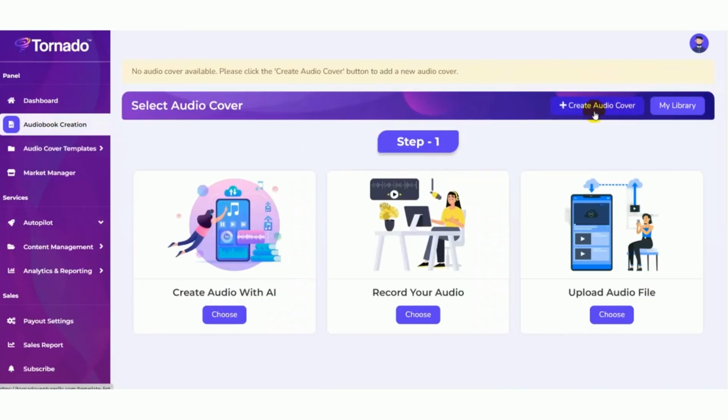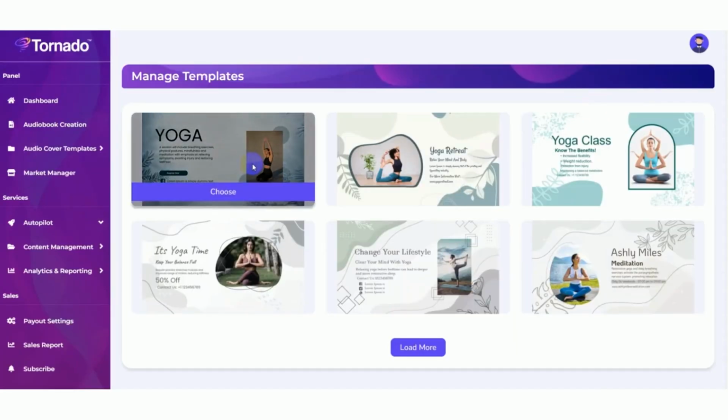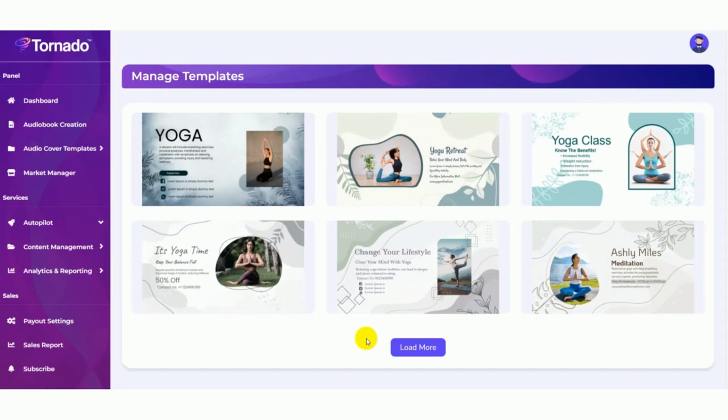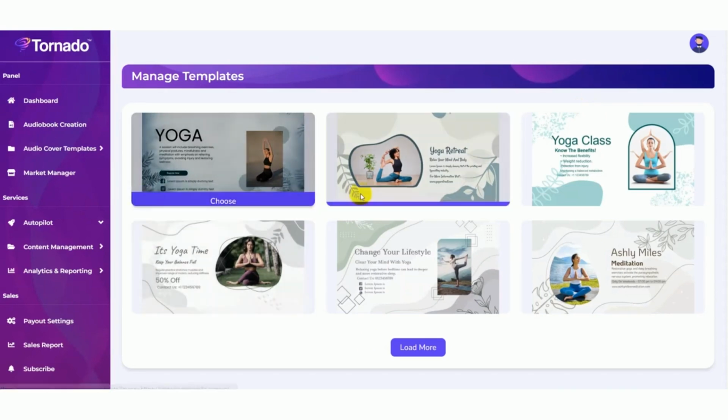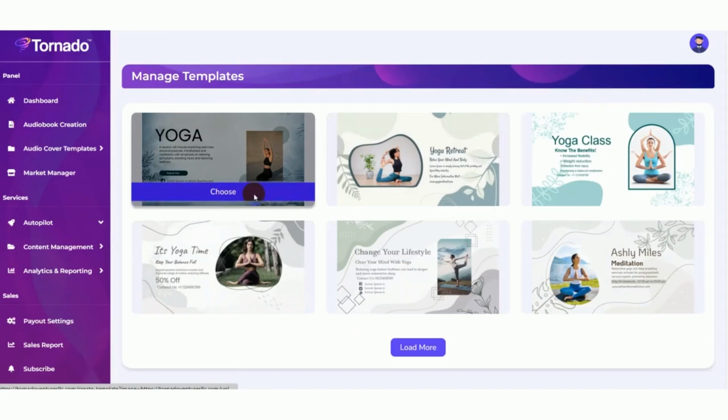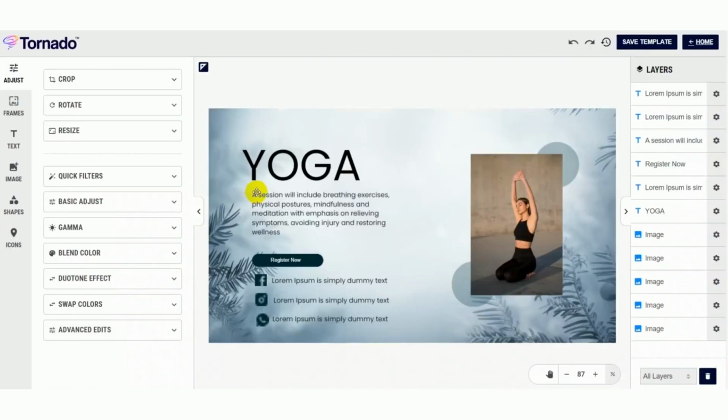Now you need to create the cover for your audiobook. Create audio cover. You can choose audio covers from our template library here. Once you choose your desired audio cover, that will be opened in our exclusive template editor for further editing.